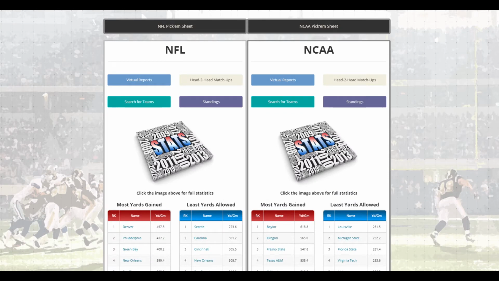So we're here at the main subscribers page, and depending on your subscription level, some things will be visible and other things will not. So as you can see, we've got a couple of things divided here. We have the pro football on the left-hand side and the college football on the right-hand side. Everything is very, very similar. You'll see that there's 4 main buttons: your virtual reports, your head-to-head matchups, search for teams button, and the standings. Throughout this cast, I'm going to switch back and forth between the NFL and the NCAA, so you get an idea of how things work.